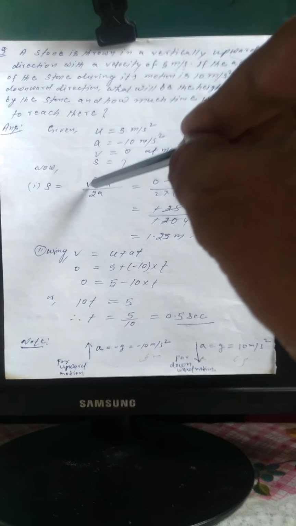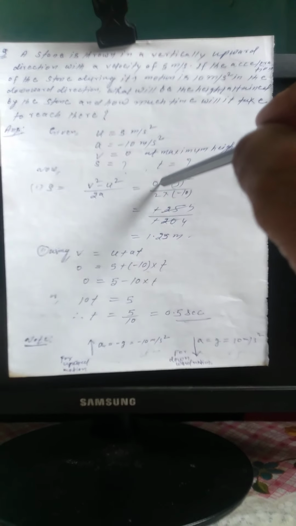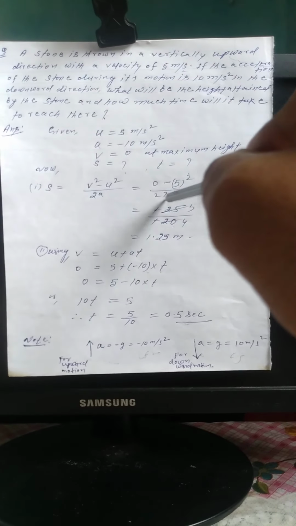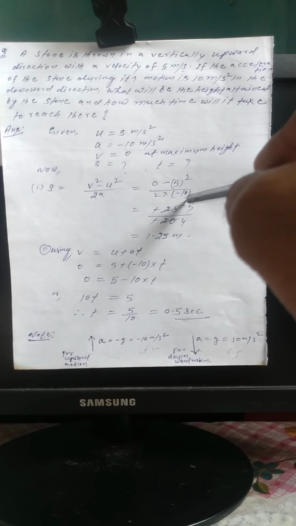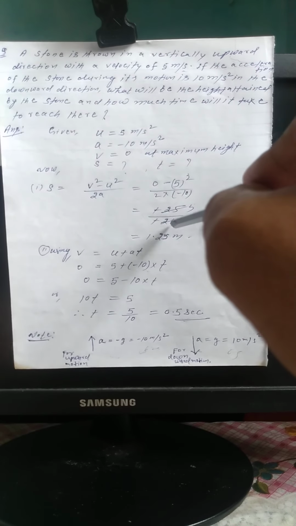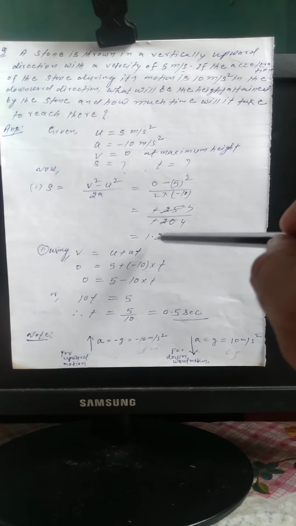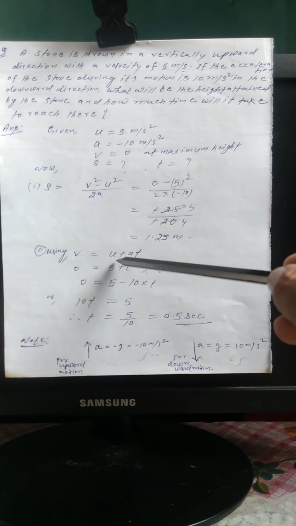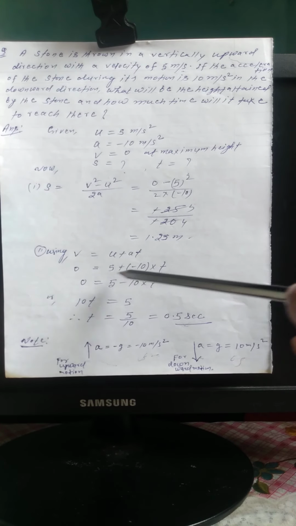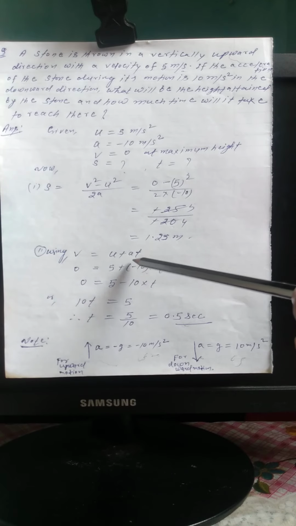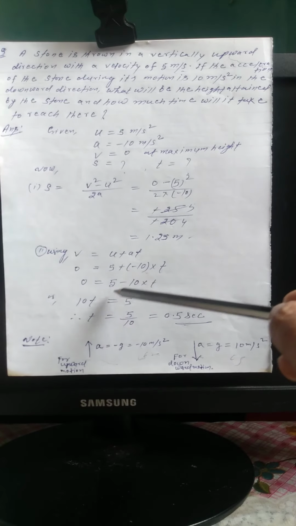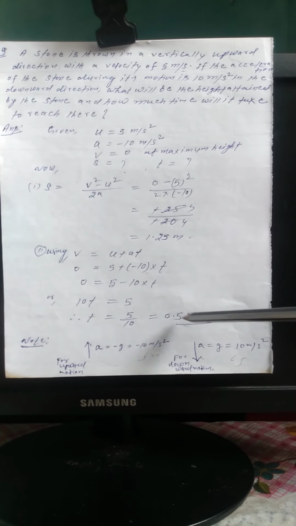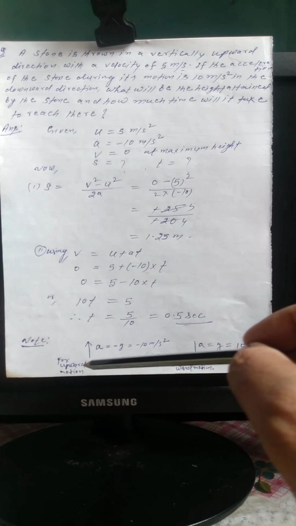First, s = (v square minus u square)/2a. Here v = 0, u is given as 5 meter per second, and acceleration is given as minus 10. Now minus 25 by minus 20 is equal to 1.25 meter. Second, using v = u + at, v = 0, u = 5, plus acceleration minus 10 into t, so 5 minus 10t = 0, that is 10t = 5, or t = 5/10, which is equal to 0.5 second.